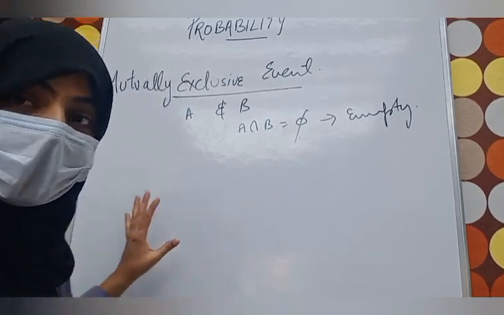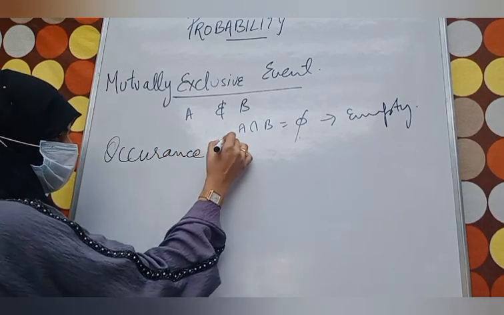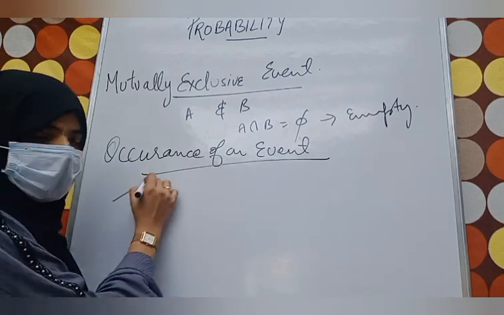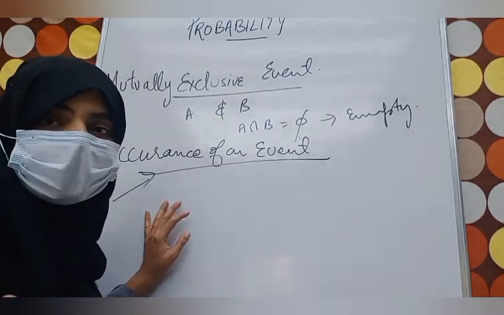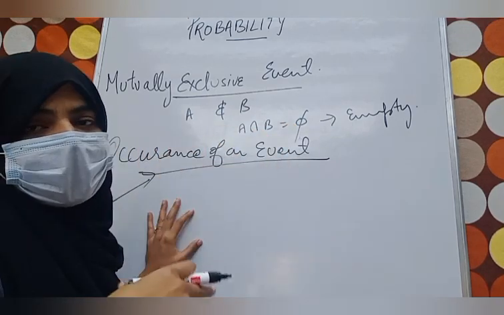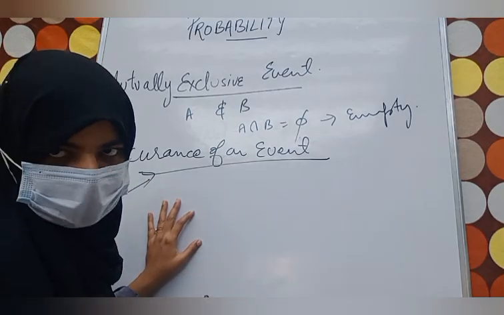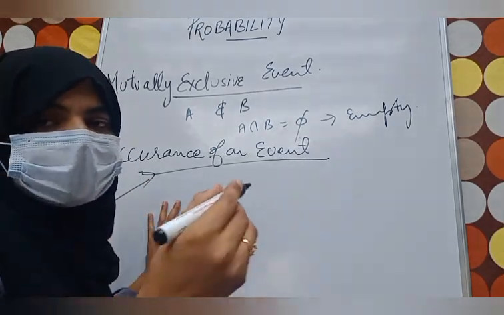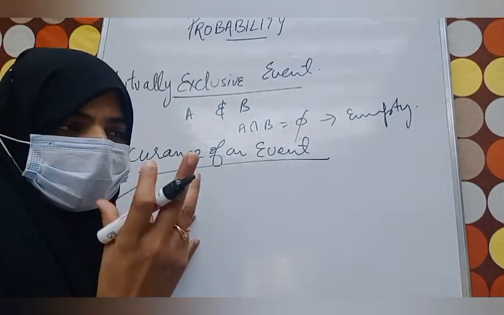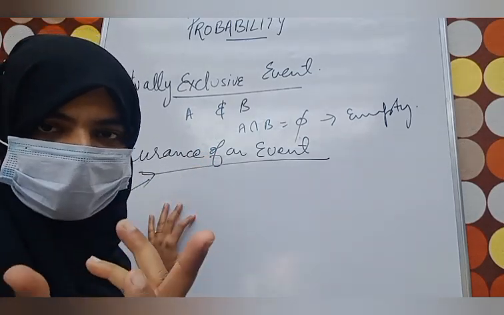Next is the occurrence of an event. What? Occurrence of an event. The occurrence of an event happens when a particular outcome is obtained by performing a simple or a random experiment, which satisfies the condition. Suppose a coin is tossed and we ask what is the probability of getting at least one head.